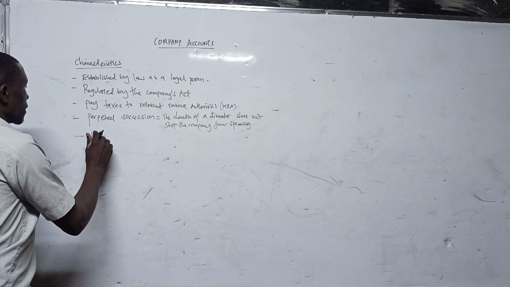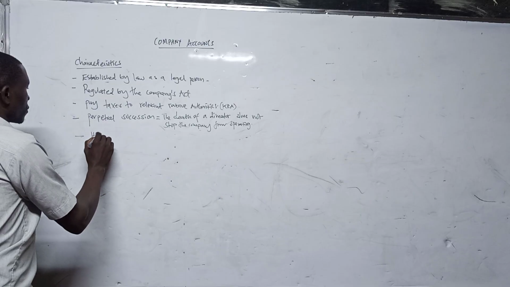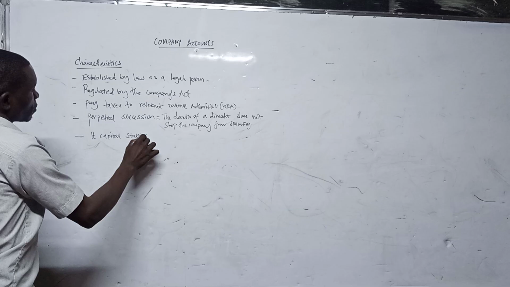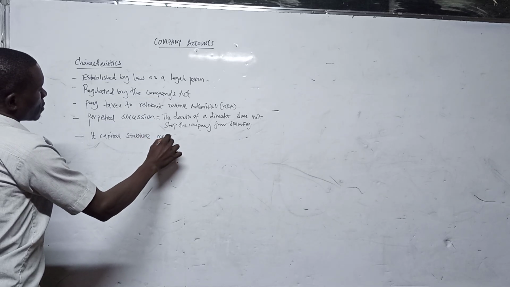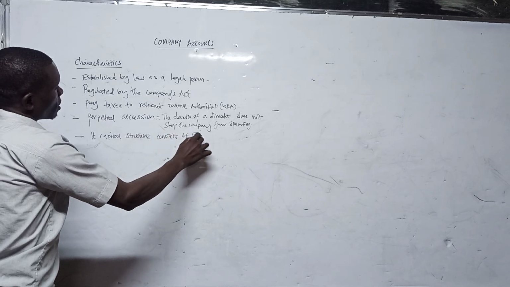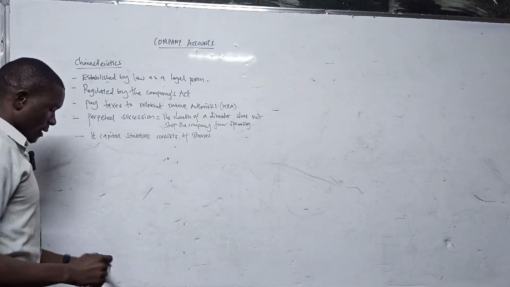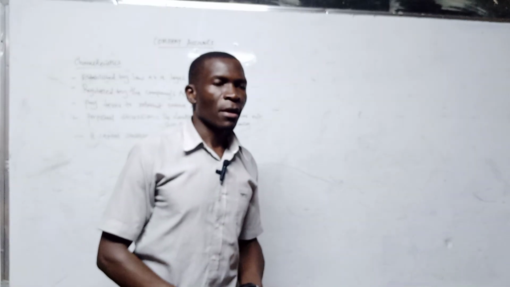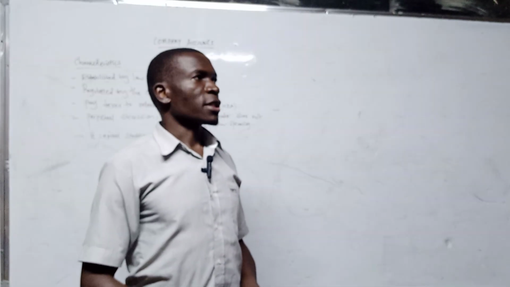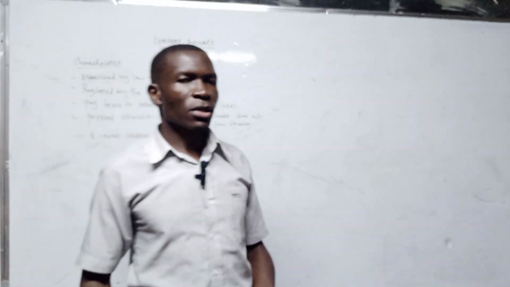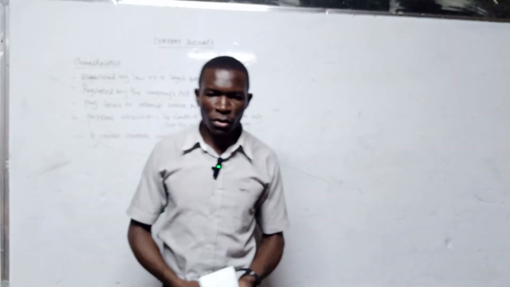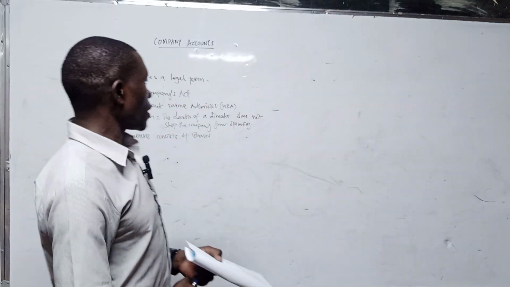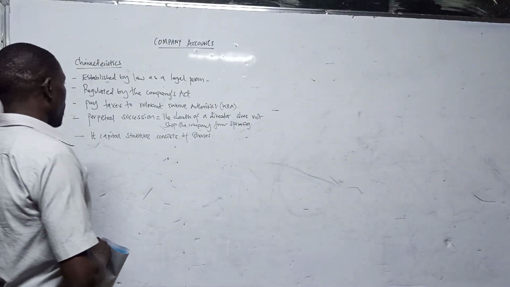Another thing about a company that you need to understand is that its capital structure consists of shares. This means that unlike other forms of business where you just have normal capital being contributed, in a company we have shares which are given out in form of capital.